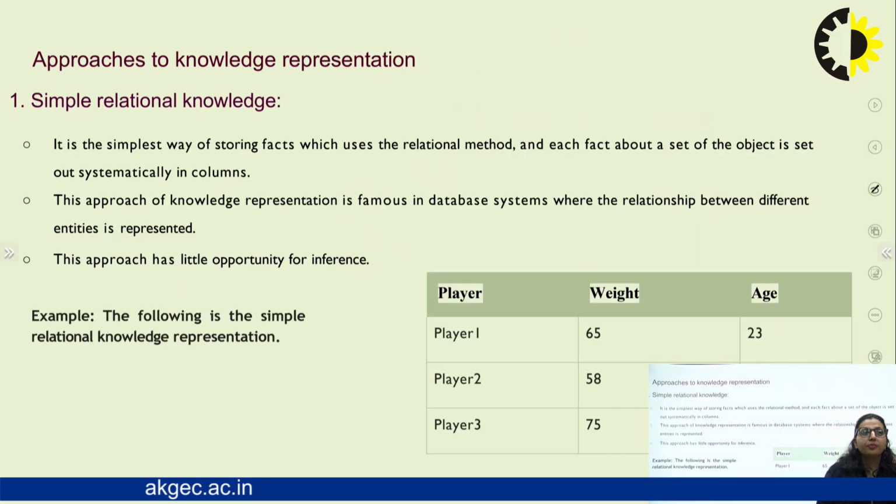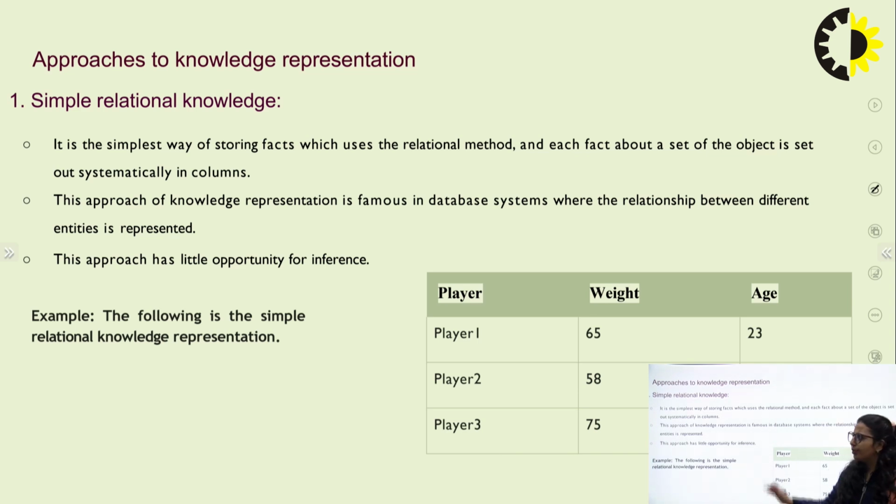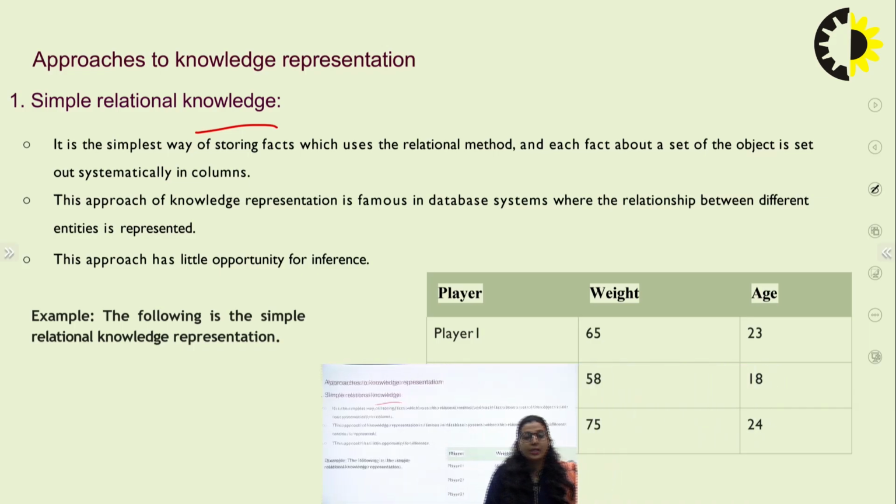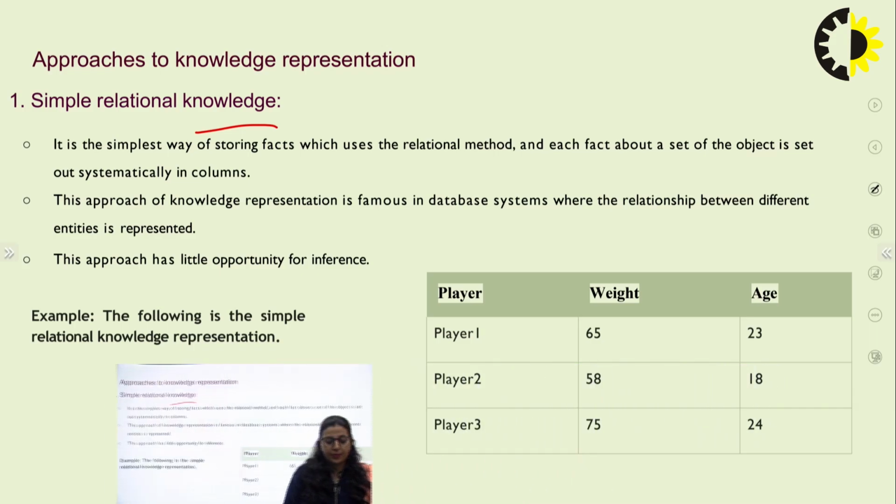Here are some simple approaches by which we can represent the knowledge in the knowledge base. Here are, I think, 4 or 5 ways of representation. A few of them I will cover in today's lecture. The first approach is the simple relational knowledge. Let's have an overview.